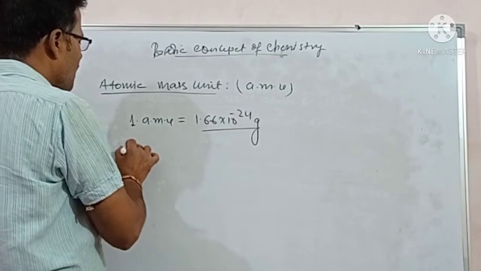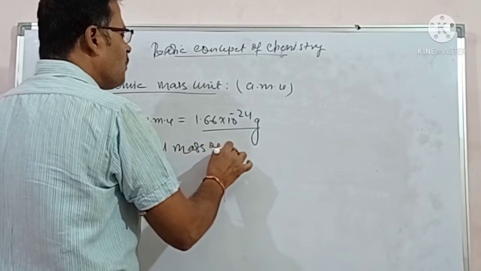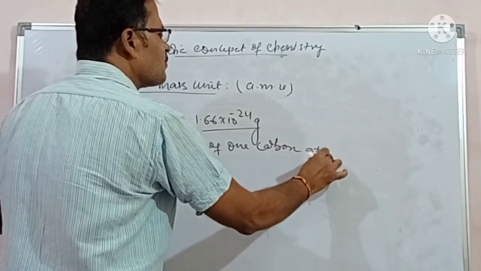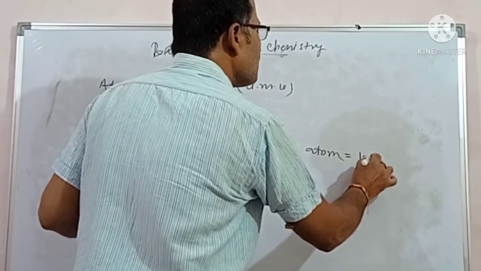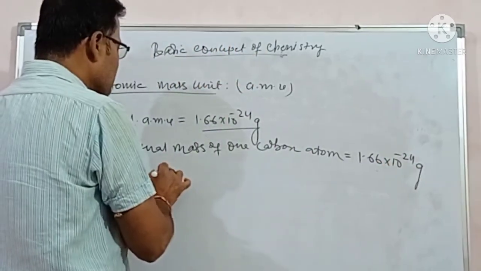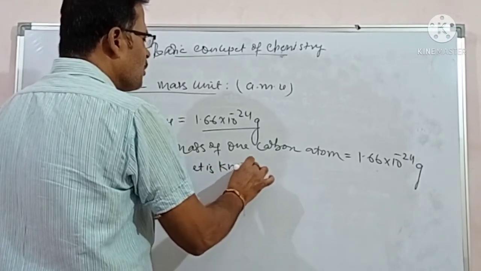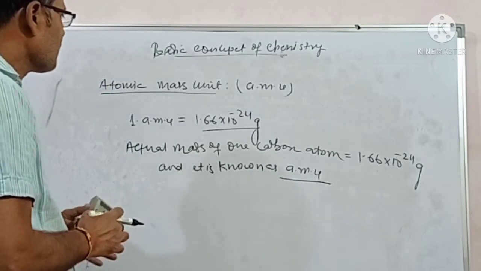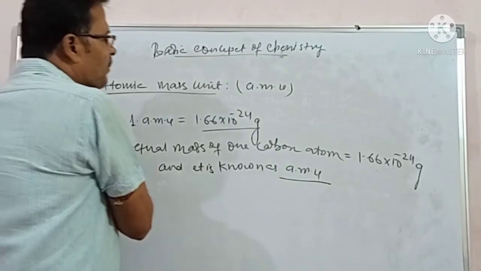The actual mass of one carbon atom is 1.66 into 10 to the power of minus 24 gram, and it is known as AMU, atomic mass unit.